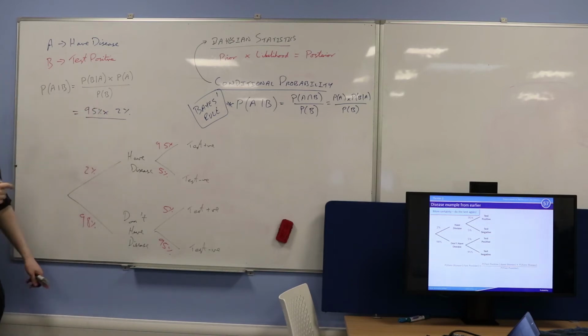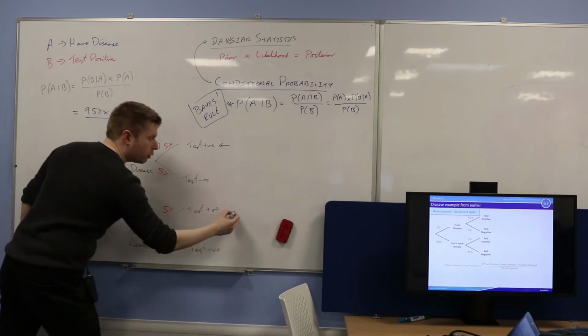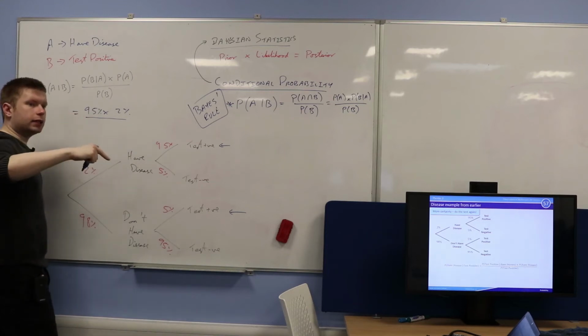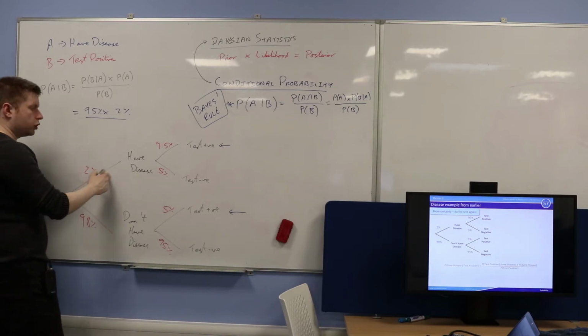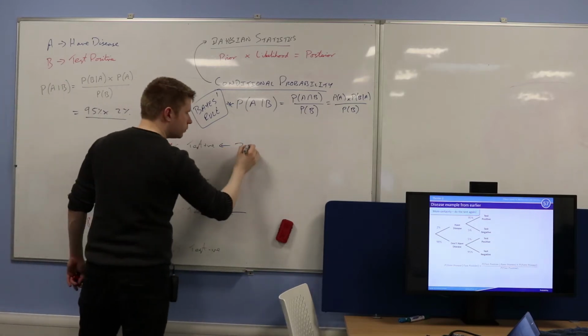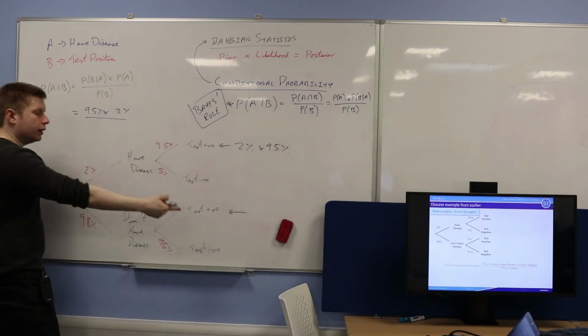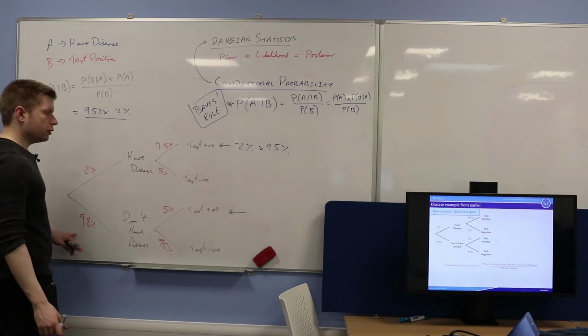What's the probability of B? So in other words, what's the probability that I test positive? Yeah, come on. What's the probability I test positive? So there's two ways of testing positive, aren't there? This one or this one. Is that the whole probability? Yeah, okay, so have you got that? Just multiply these together. Good, so there's one way that way.